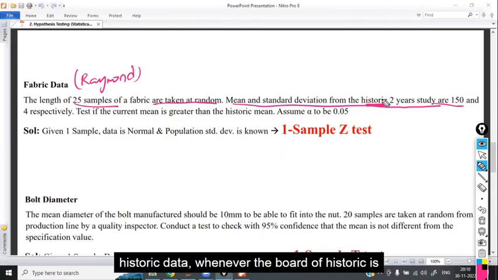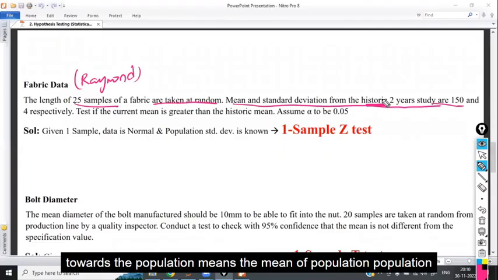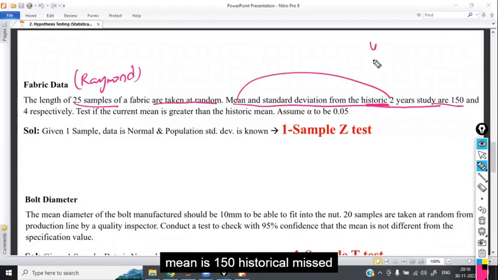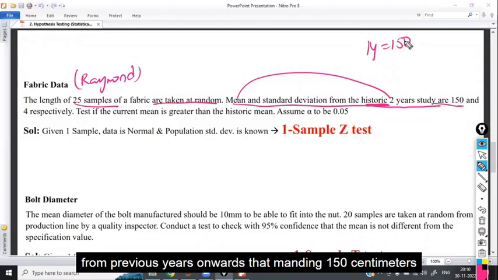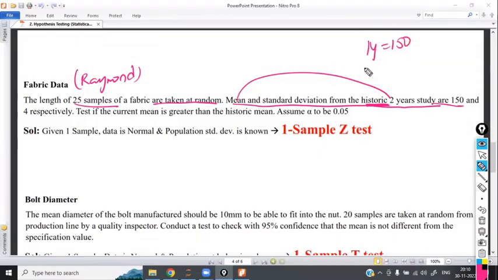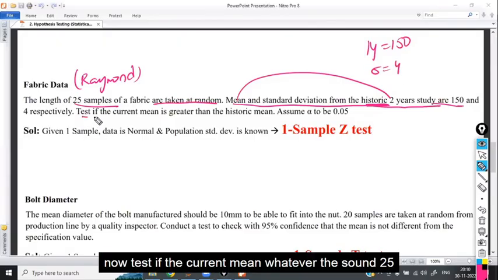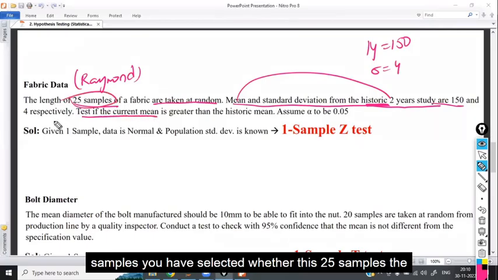Historic data, whenever the word historic is there, that indicates it is with respect to the population. It means the population mean is 150. Historically, from previous years onwards, they are maintaining 150 centimeters or whatever it is, and sigma of 4.